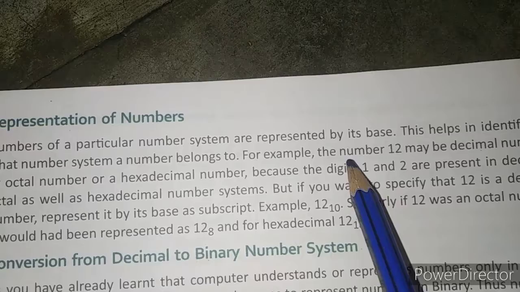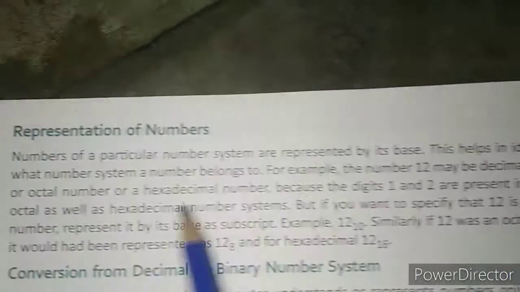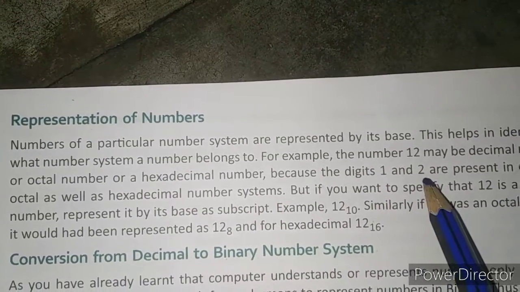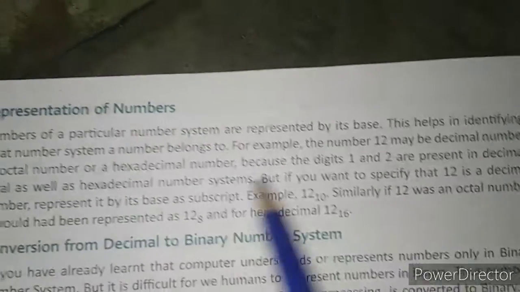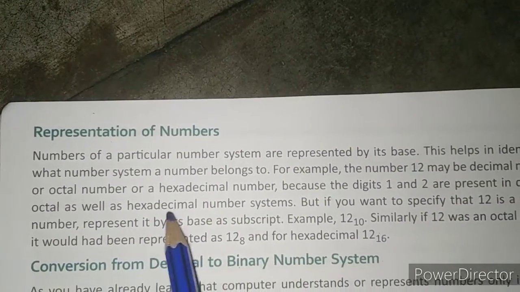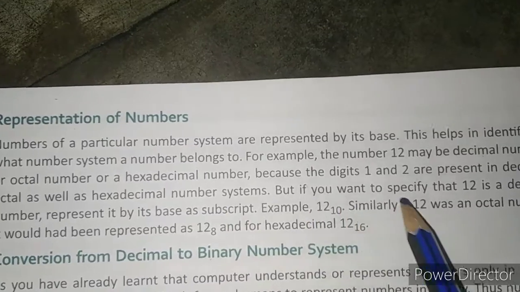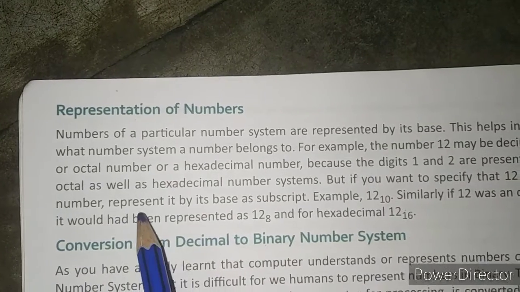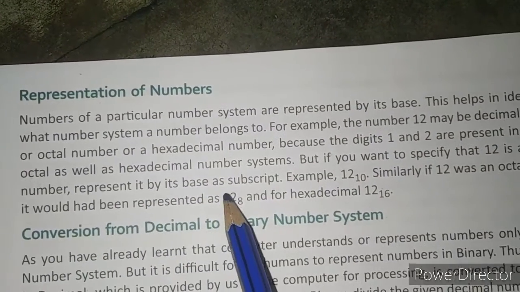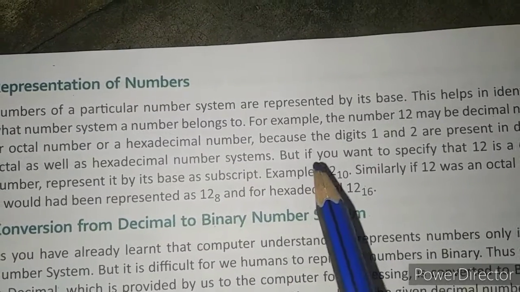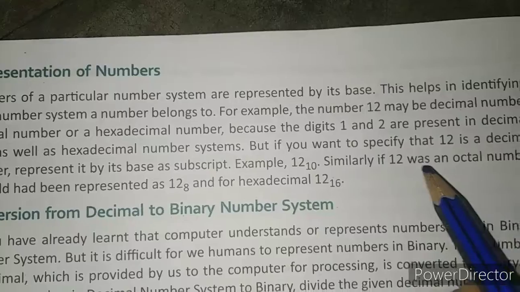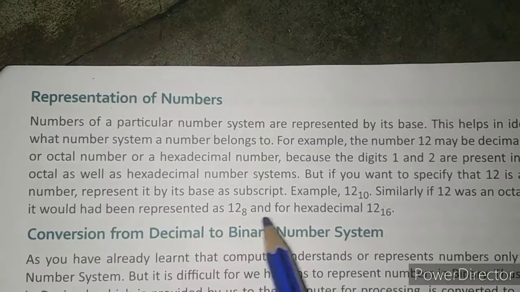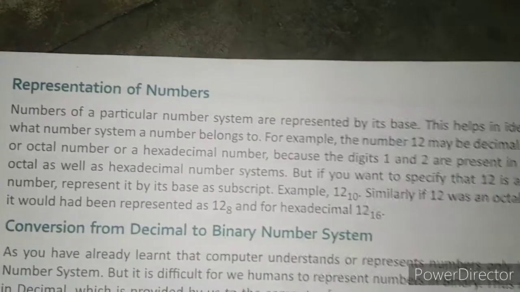For example, the number 12 may be a decimal number, an octal number, or a hexadecimal number because the digits 1 and 2 are present in decimal, octal as well as hexadecimal number systems. But if you want to specify that 12 is a decimal number, represent it by its base as a subscript. Example: 12 base 10. Similarly, if 12 was an octal number, it would be represented as 12 base 8, and for hexadecimal, 12 base 16.